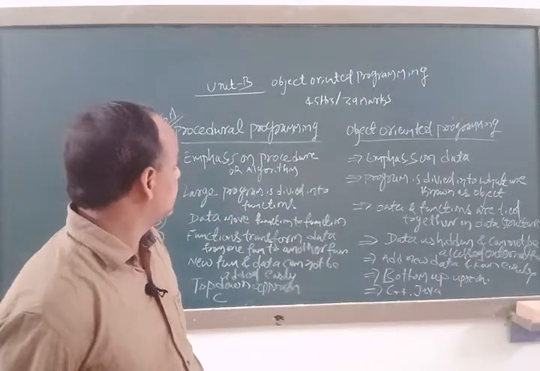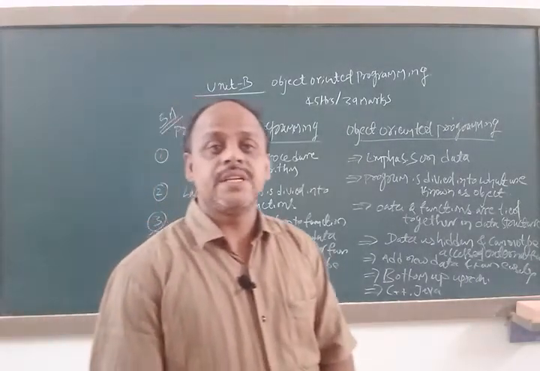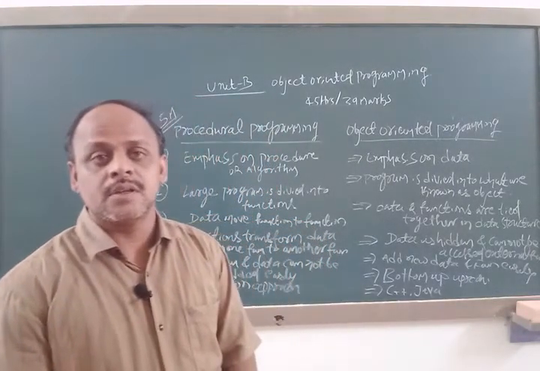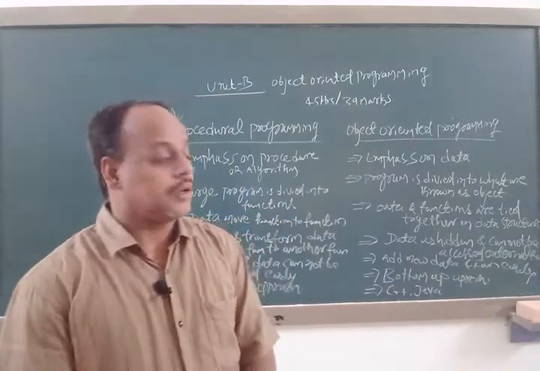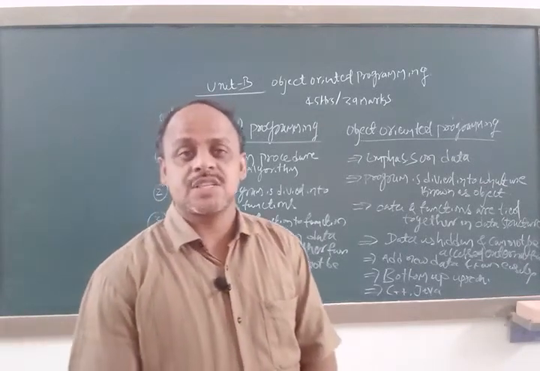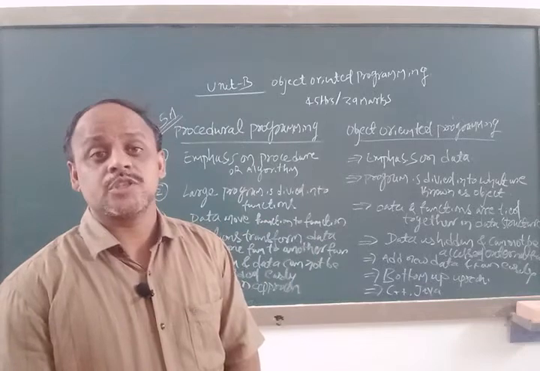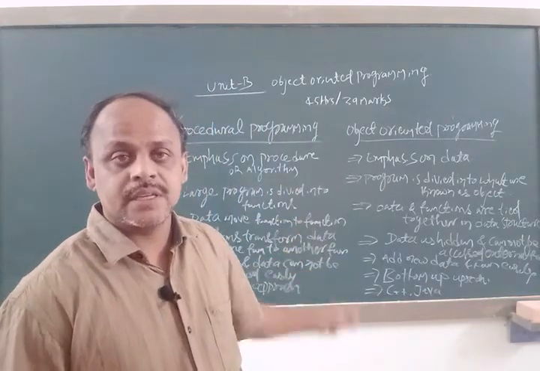Okay, so these are the topics we discussed in this session. We discussed what C++ is and who developed it, that is Bjarne Stroustrup, in 1980 at Bell Laboratories, USA.